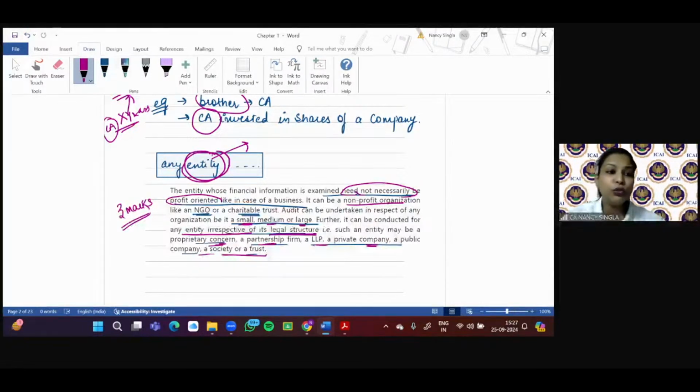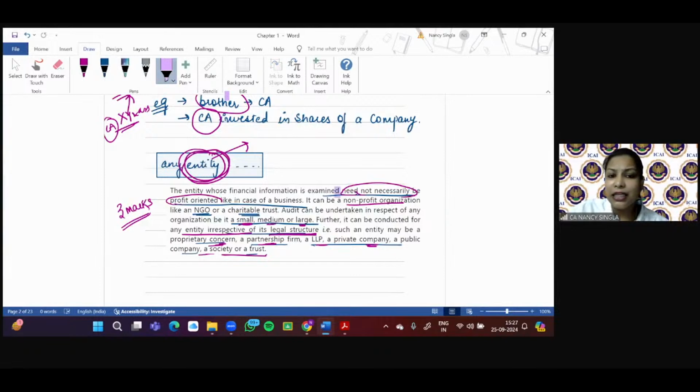Now, for all those who are telling me that, ma'am, some tricky language is there, see, the language is so simple. But yes, you need to pick up the keywords. See, when I ask you that if suppose you get a question on this, then what can be the keywords?